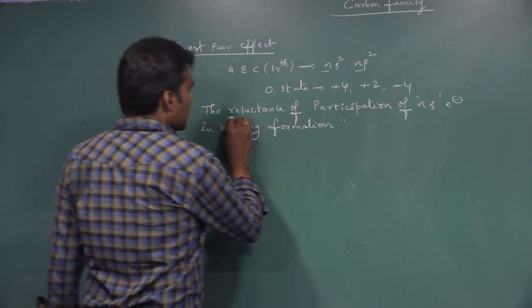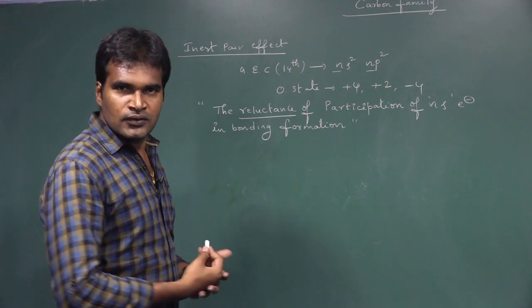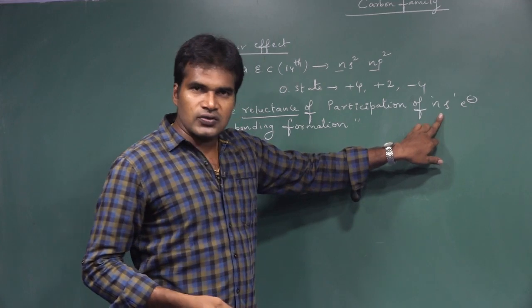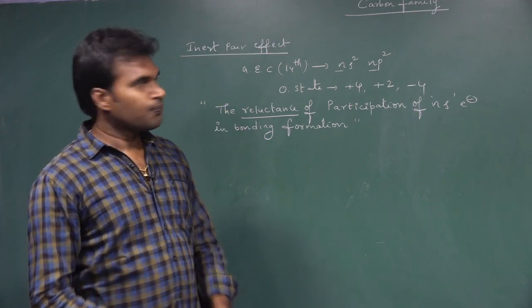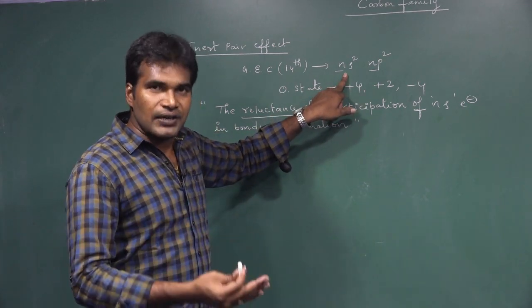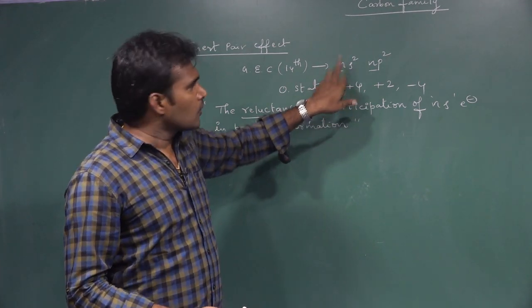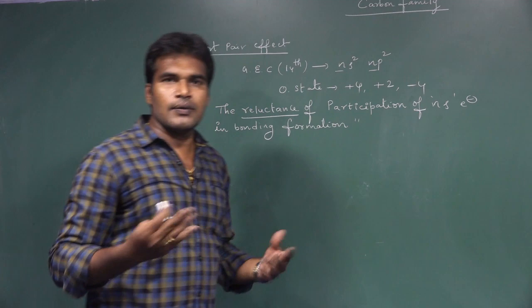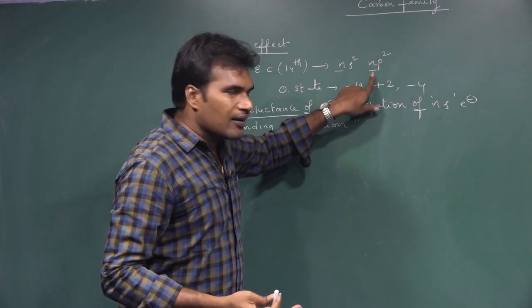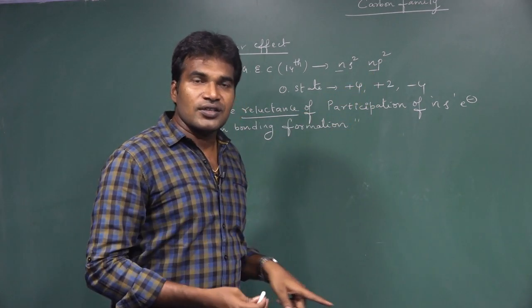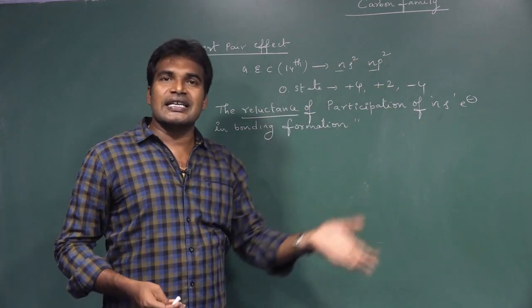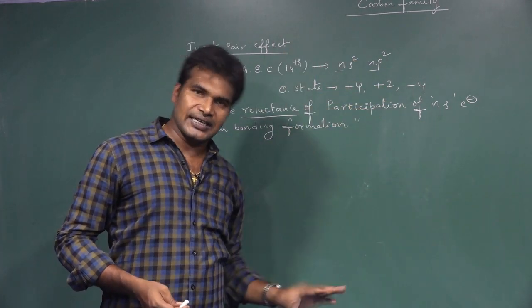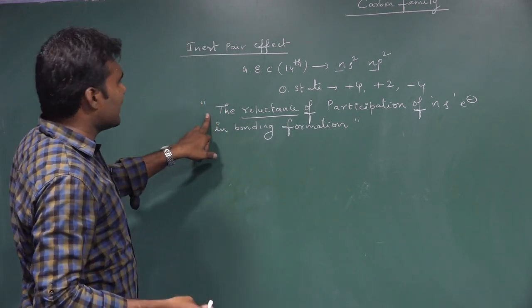Reluctance. What is the meaning of reluctance? Not willing. That means the ns electrons are not willing to participate in the bonding formation. If ns electrons are not willing to participate, only np electrons will participate. If only np electrons participate, then what is the oxidation state? +2. That is why the +2 stability increases and the +4 stability decreases. So that is called the inert pair effect.